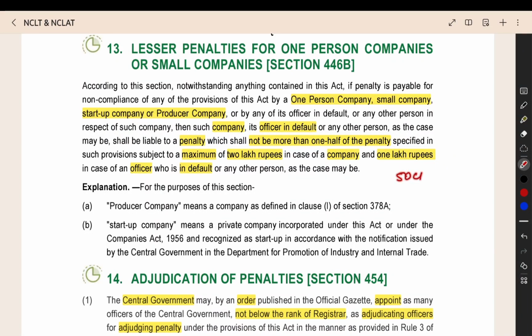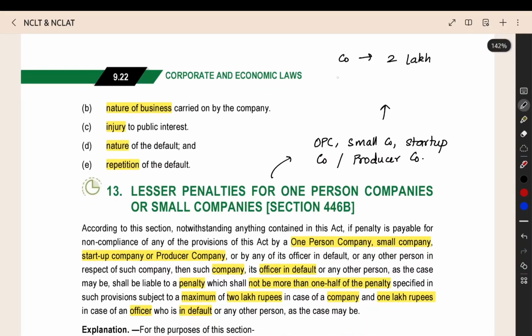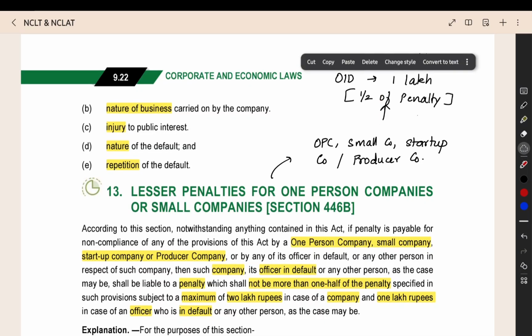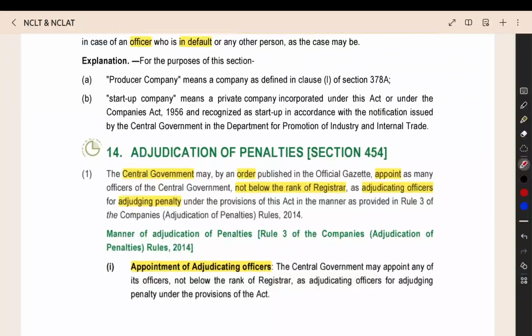If the penalty is given as 50 crore, then half, that is 25 crore, will be the maximum penalty for this category of companies, and subject to a maximum of 2 lakh rupees in case of a company and 1 lakh rupees in case of an officer. So for a company it is maximum 2 lakh rupees, and for an officer in default it is maximum 1 lakh rupees. We will take half of the penalty and see if it is coming up to 1 lakh or 2 lakh. Even if it is coming more than 2 lakh, we will take only 2 lakh or 1 lakh. For a company, maximum 2 lakh they can give. For an officer in default, they can impose a penalty of maximum 1 lakh for these specified companies. That also they have given here.